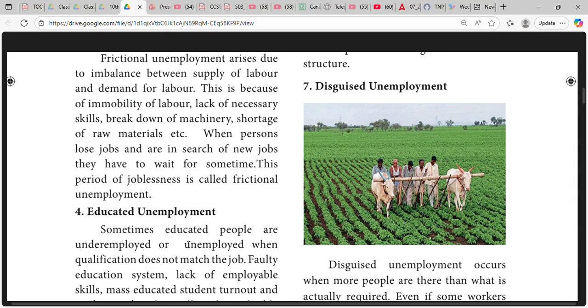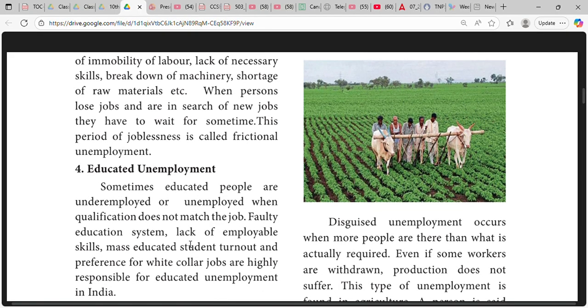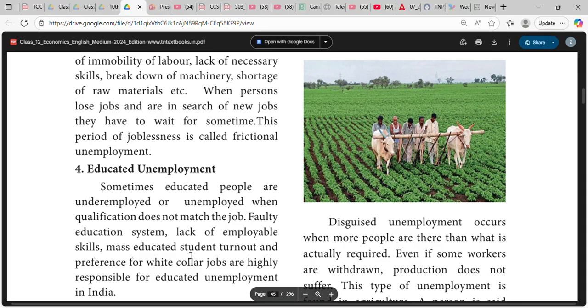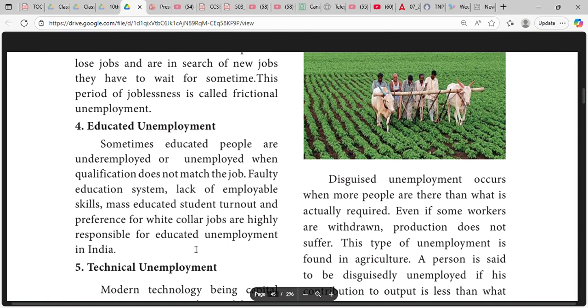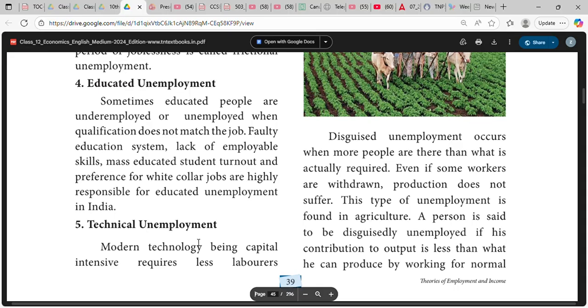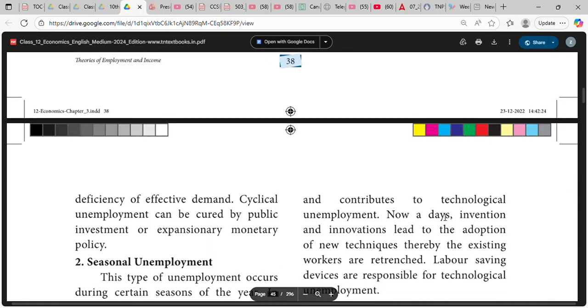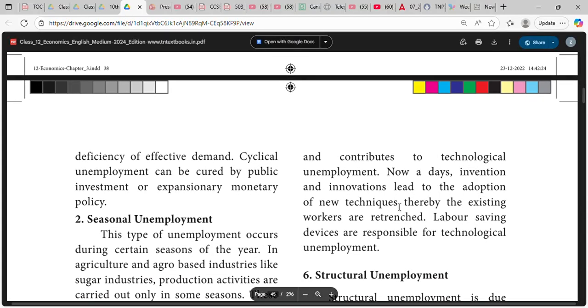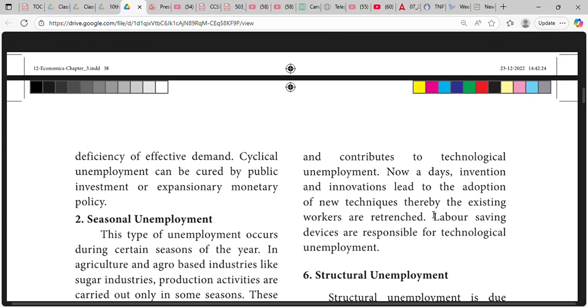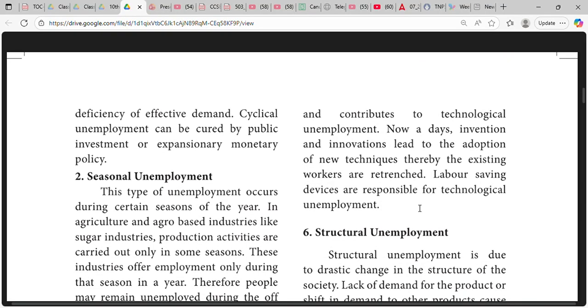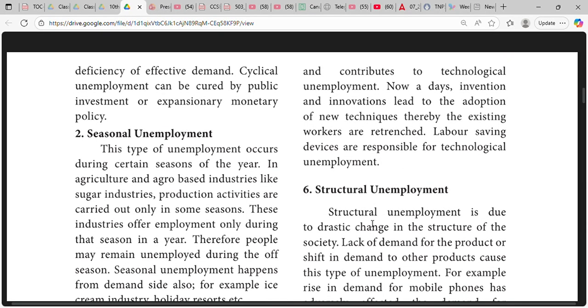Educated unemployment. Educated people are unemployed because their qualification does not match the job. Faulty education system, lack of employable skills, mass turnout of educated students, and preference for white collar jobs are highly responsible for educated unemployment in India. Technological unemployment: modern technology, being capital intensive, requires fewer laborers. Nowadays, inventions and innovations lead to the adoption of new technologies, thereby existing workers are retrenched. Labor saving devices are responsible for technological unemployment.